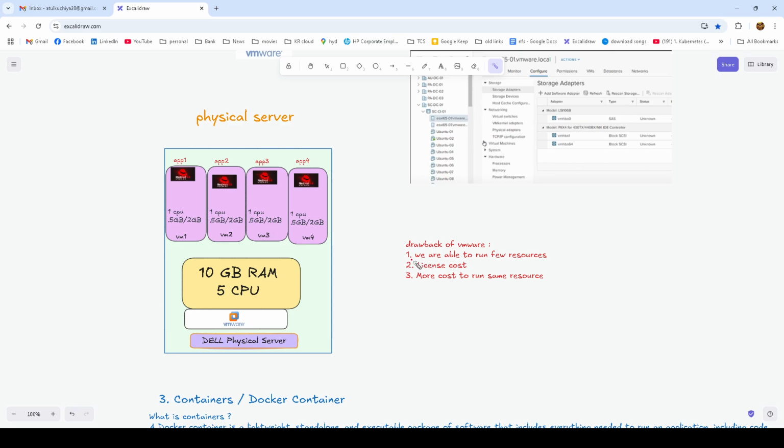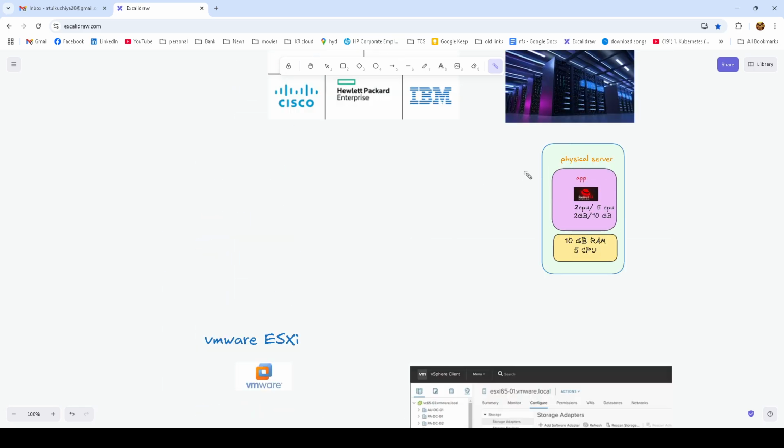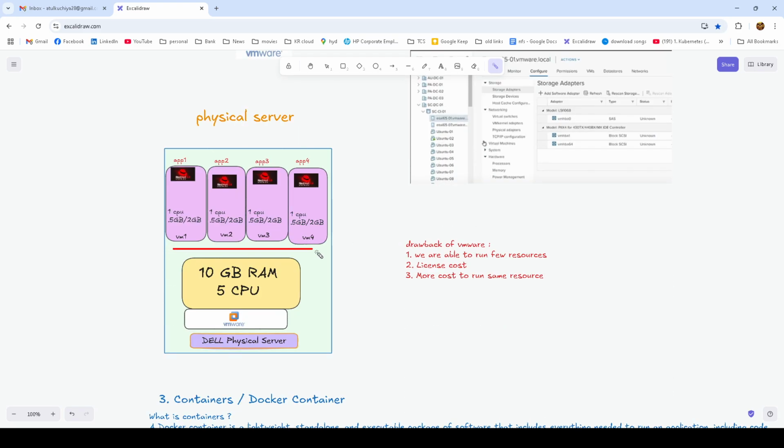The drawback is that we are able to run only a few resources. When we compare VMware with the physical boxes, yes, here we utilize some, whereas there we utilize only 2 CPU and 2 GB with too much wastage. But this is not 100% utilization, or good utilization. Also, the VMware licensing is costly, and it is very difficult to purchase licenses for all players, especially startups. Not everyone can afford VMware licensing, and more cost is required to run the same kind of resources. These are the major drawbacks.